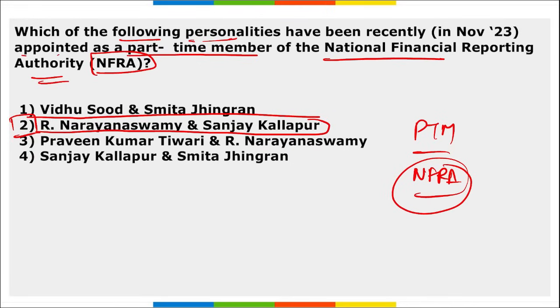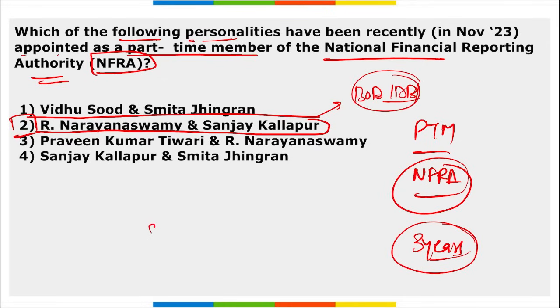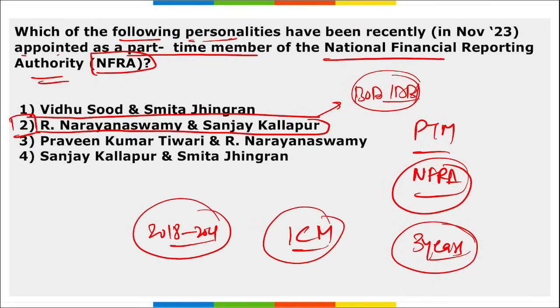NFRA is an independent accounting regulator, and they have been appointed for 3 years. Sanjay Kalapur, remember, was on the board of directors of IDBI Bank, and from 2018 to 2021 he served as an international council member at large for the American Accounting Association.